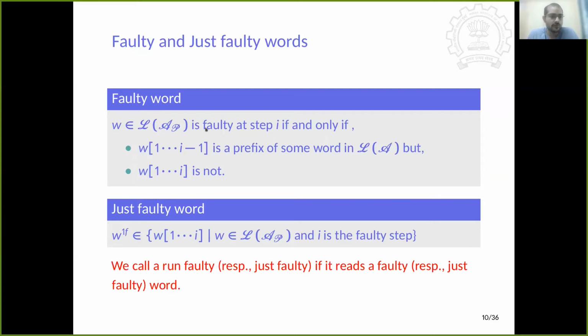Now, if a faulty word is being read by a run of the faulty automaton, we call the run a faulty run. And if there exists a run that reads a just faulty word, then we call it a just faulty run.